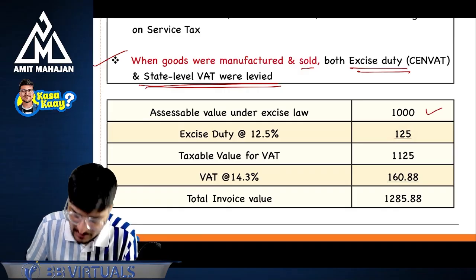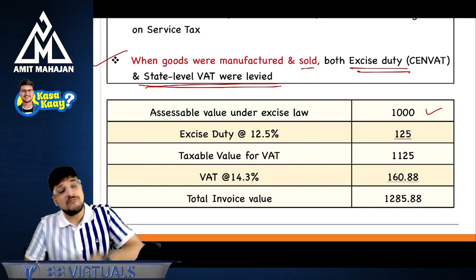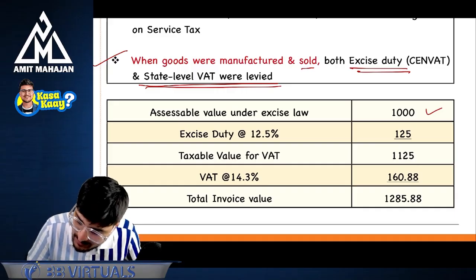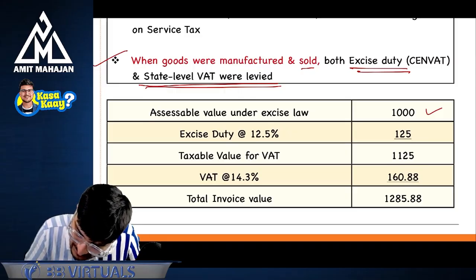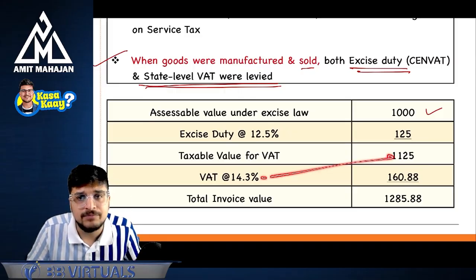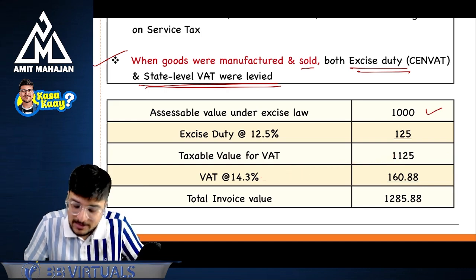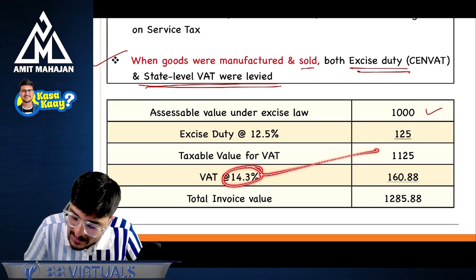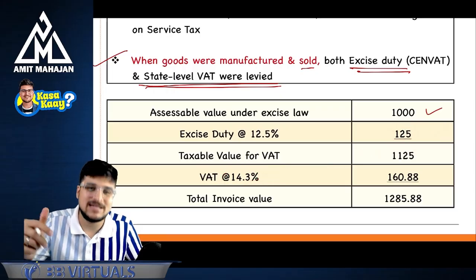That is 125. Taxable value for VAT is 1125. Now, if I'm selling it further, can I say VAT will be applicable? Yes. And if VAT is applicable, that is 14.3%, it is applicable on 1125. If VAT is applicable on 1125, can I say it has a component of 125 also? Understanding? So that's why it was double taxation.